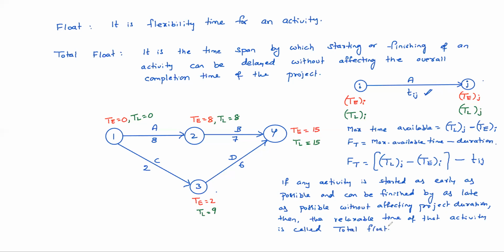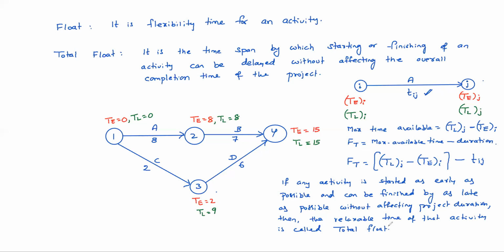As early as possible you have started, as late as possible you can finish, then the required duration is T. So how much time you can relax or waste, that is called total float.